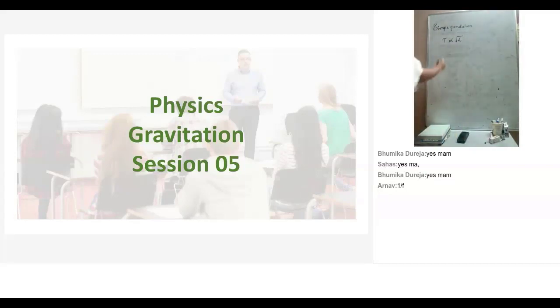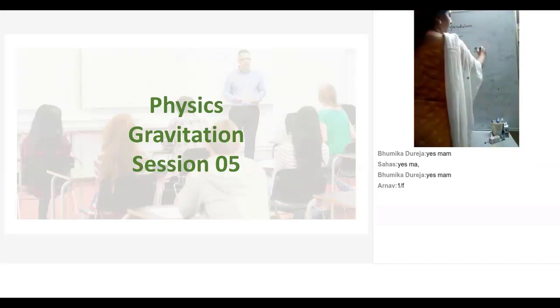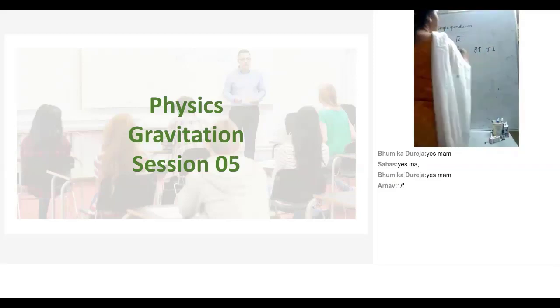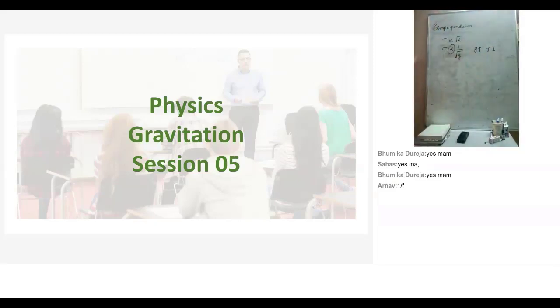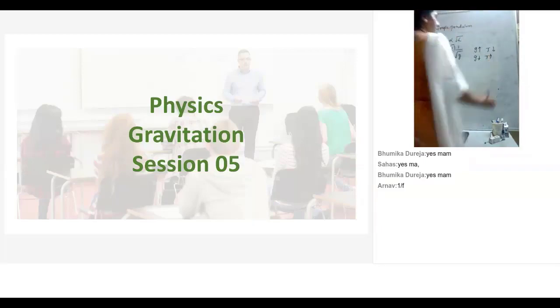Also, the time period of a simple pendulum is found to be inversely proportional to the square root of acceleration due to gravity, which means if g increases, time period decreases. The reason being it is inversely proportional. And vice versa, if g decreases, time period increases. Understood? So these are the two factors which affect the value of time period of a given pendulum.